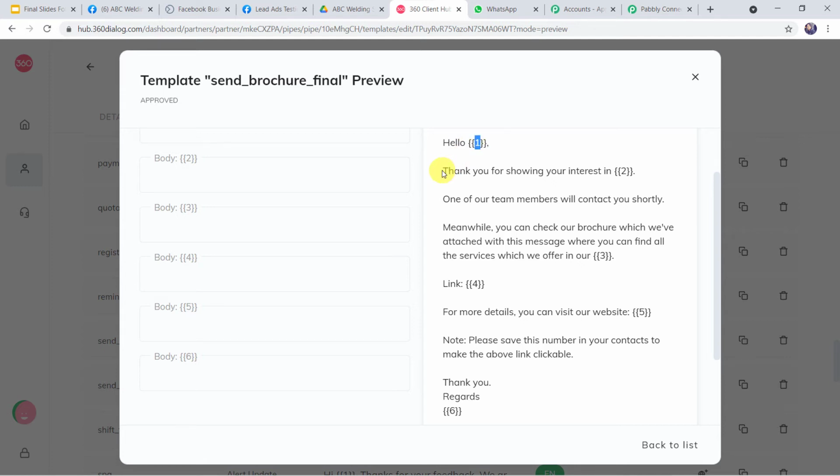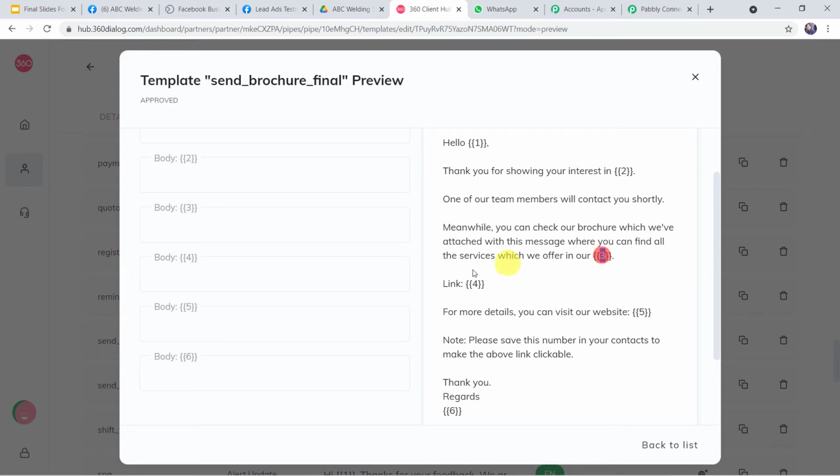Let us read the template now. Thank you for showing your interest in, here your business name is going to come. One of our team members will contact you shortly. Meanwhile, you can check our brochure which we have attached with this message, where you can find all the services which we offer in our building and fabrication business.